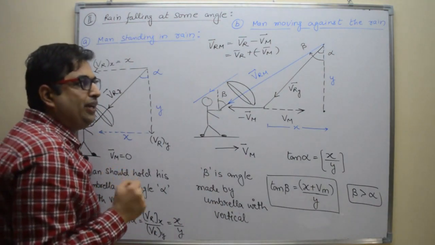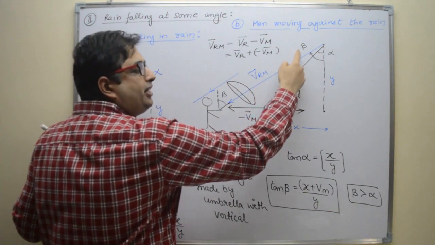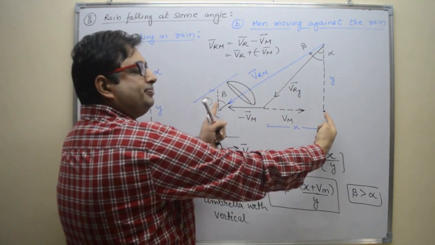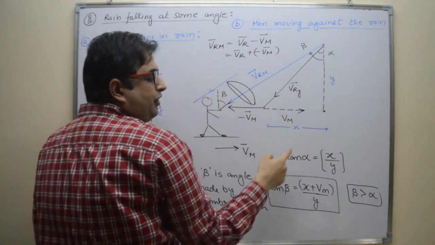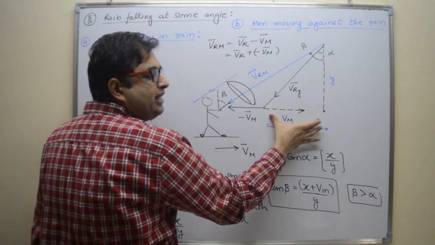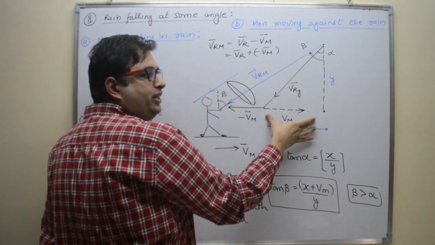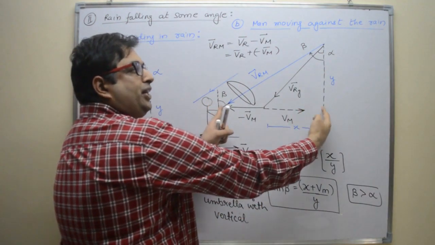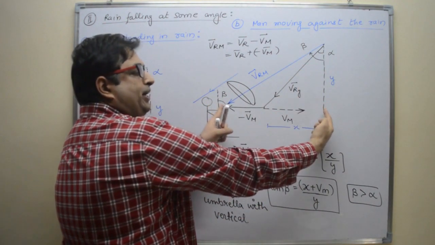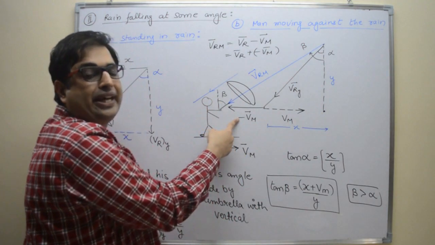Now if you calculate the angle beta, what is tan beta? Tan beta is perpendicular length over base length. We know tan alpha is x divided by y, where this is the x component and this is the y component of the rain. What is the perpendicular length for tan beta? I am saying length; the negative sign only shows the direction.